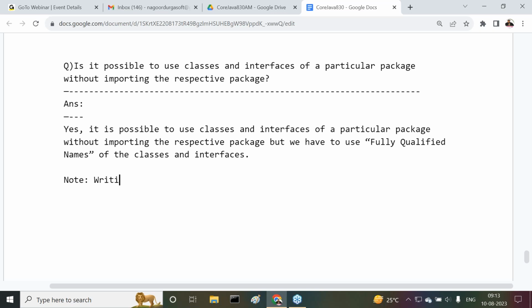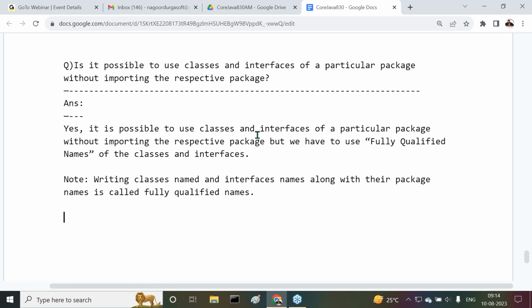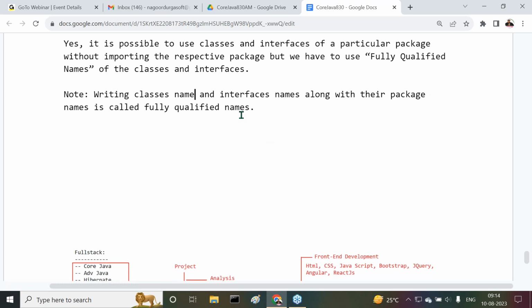Writing class names and interface names along with their package names is called fully qualified names. Examples here I'm telling you, observe carefully.